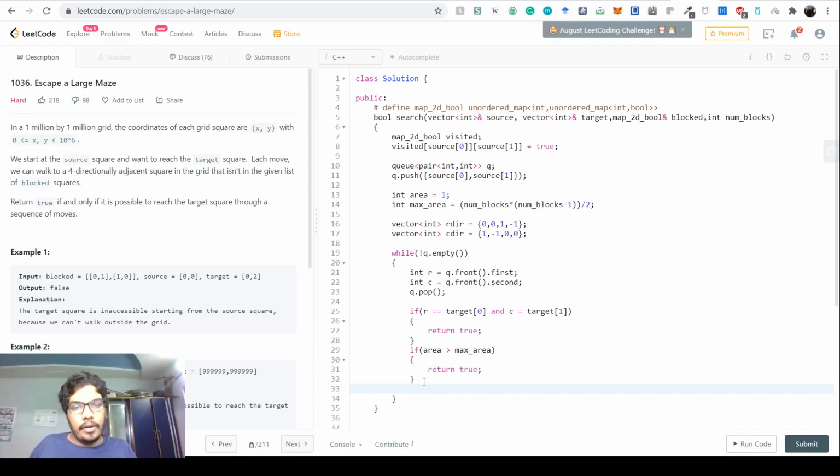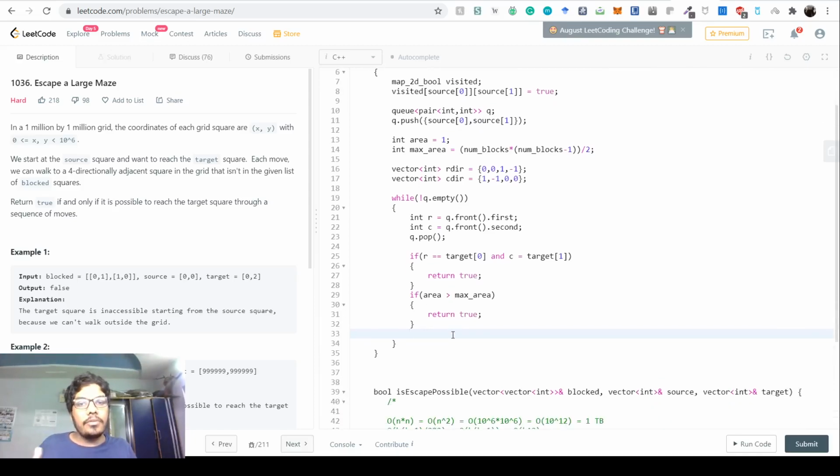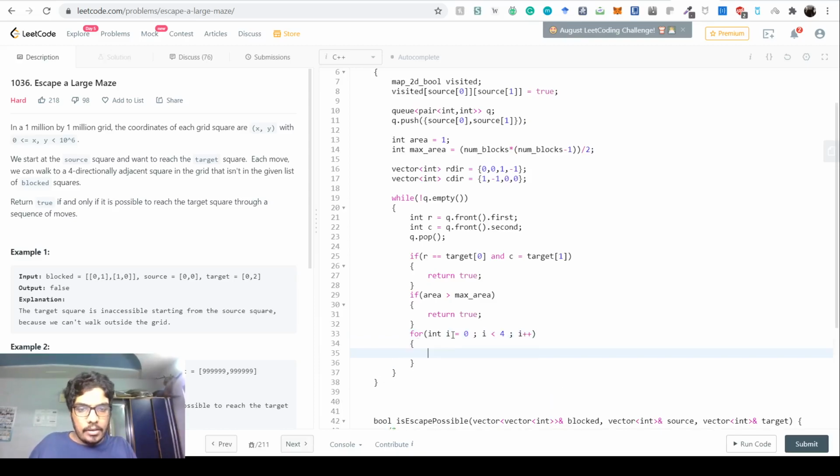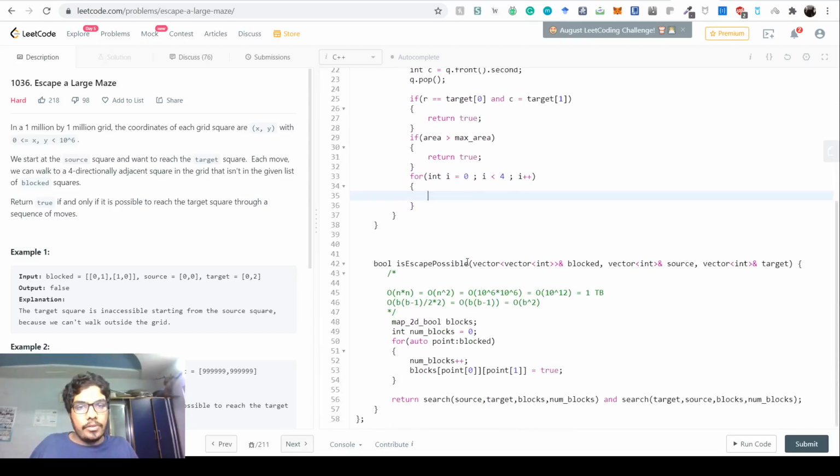Now after all of these checks, we get to the actual BFS part, where you actually do the BFS. Now for int i equal to 0, i less than 4, all the 4 directions, i plus plus. Now there will be a condition to check.